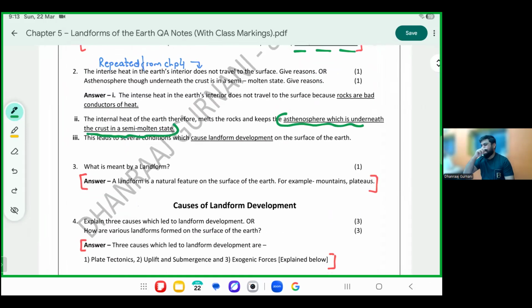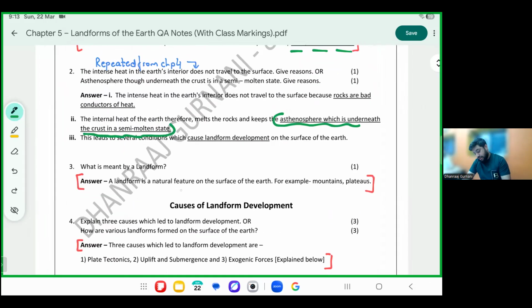We begin with what is a landform. A natural feature on the earth. Can we all say it together, please? A landform is a natural feature on the earth. Once more, a landform is a natural feature on the earth. For example, a mountain, plain, or a plateau.